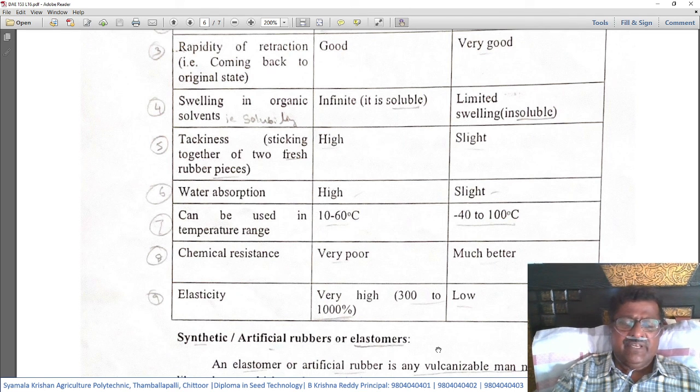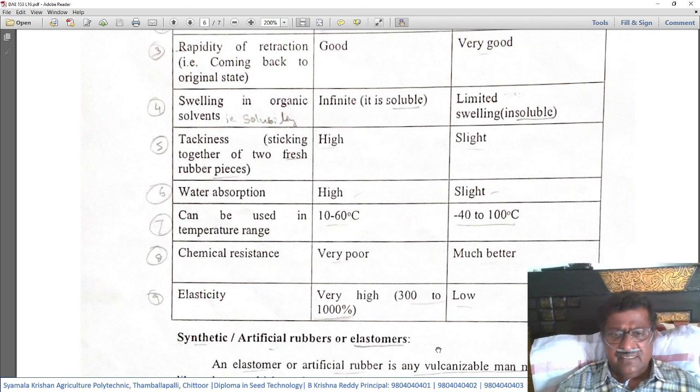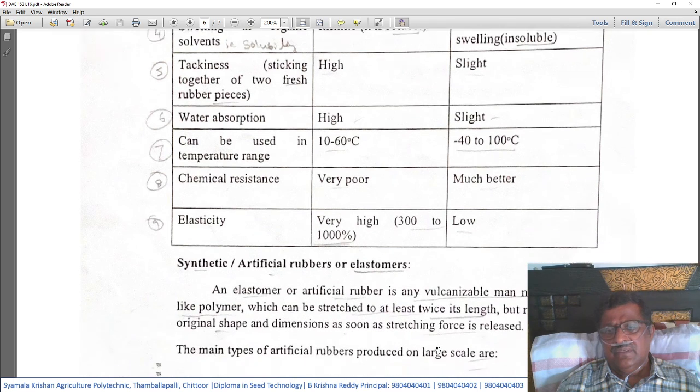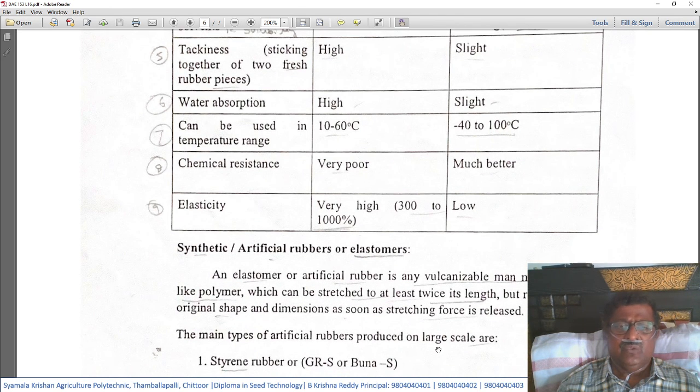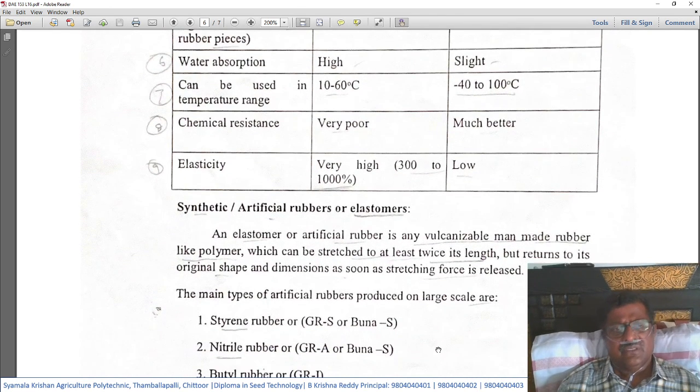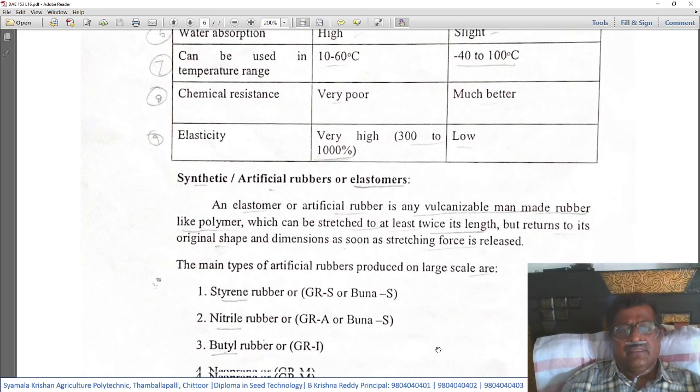Chemical resistance is very poor in raw rubber and much better in vulcanized rubber. Elasticity is very high, that is more than 300, we told 300 even up to 1000%. Compared to this, the vulcanized rubber has got low elasticity. These are the comparative properties of both types of rubbers. Okay, then